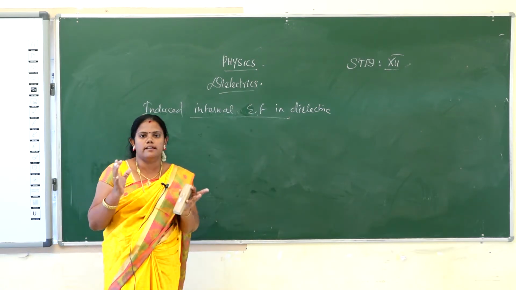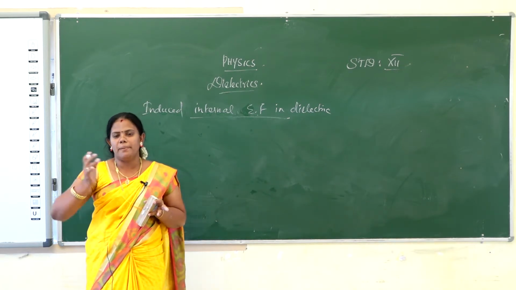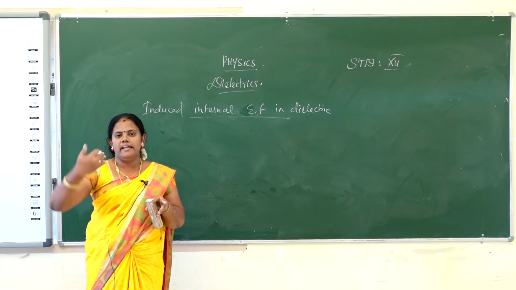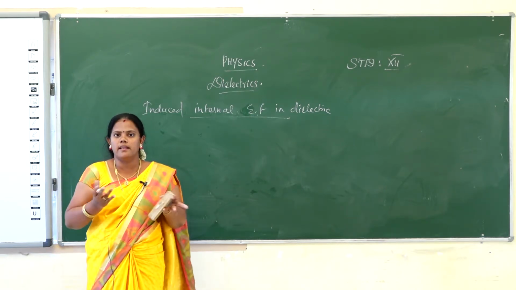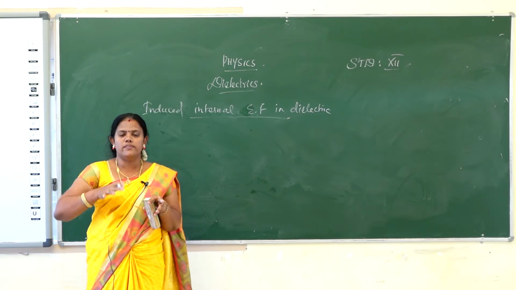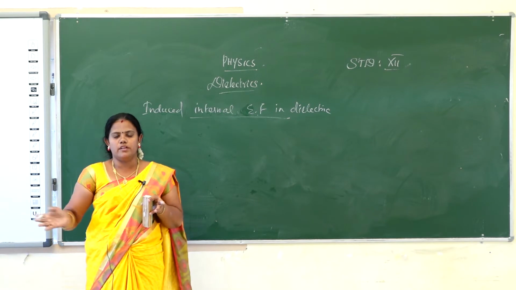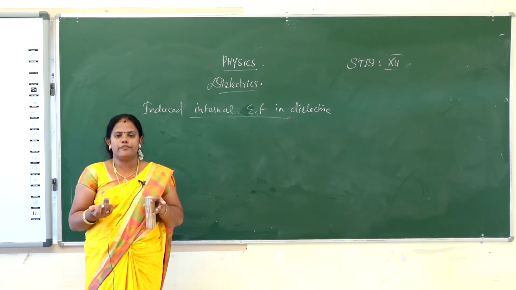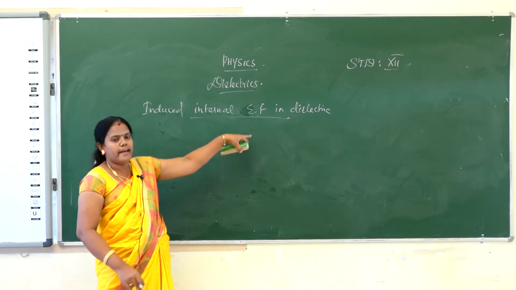Suppose we consider a conductor. A conductor has free electrons. Suppose we apply an electric field on the conductor, the free electrons will move and an internal electric field will be created inside the conductor or capacitor. In the conductor, the internal electric field will balance the external electric field. It nullifies it, and it will be equal to the external electric field, in the case of a conductor.